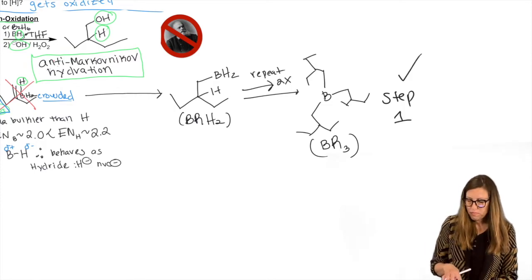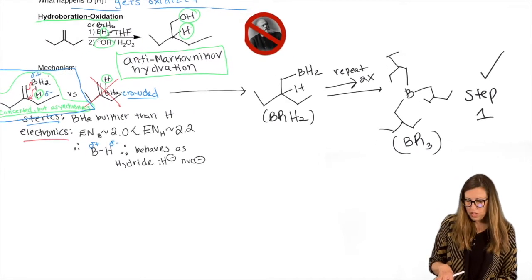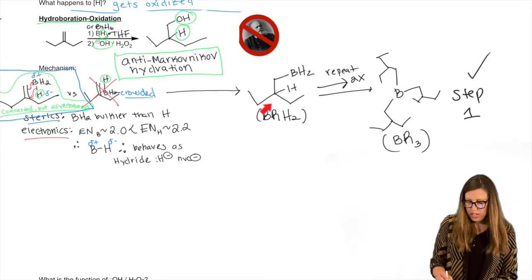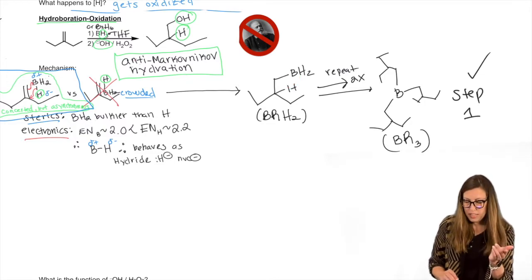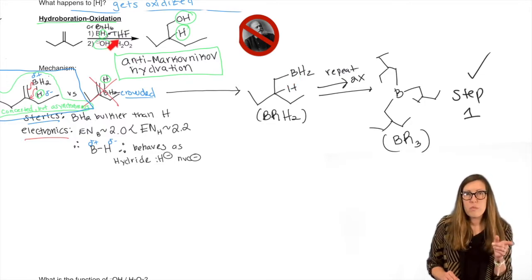Okay. So what that means is the next alkene that wants to be hydrated doesn't need to go find a new BH3. It actually can react with this. So that's money saving because we need less BH3. So stoichiometrically, you might even see this written out, especially if you're going to do it in the lab.